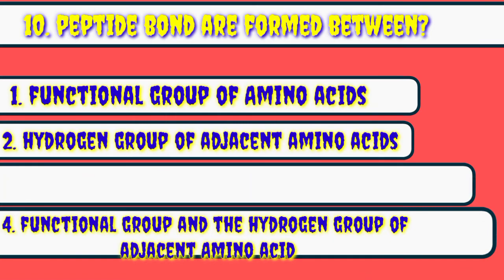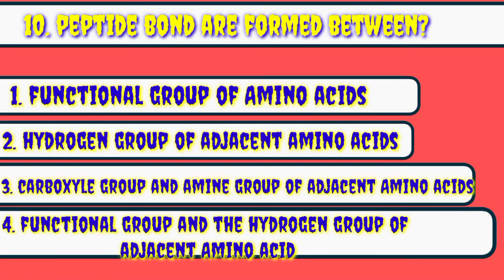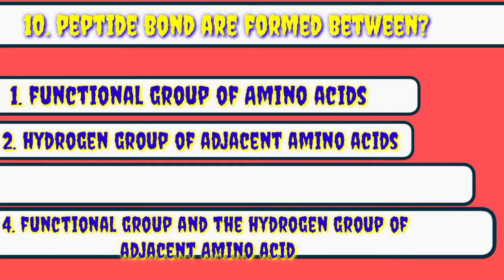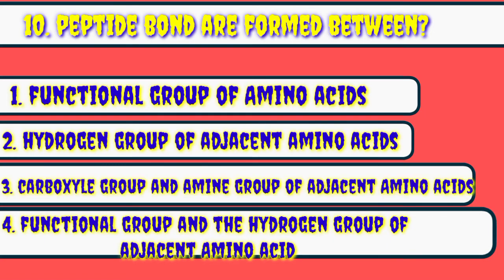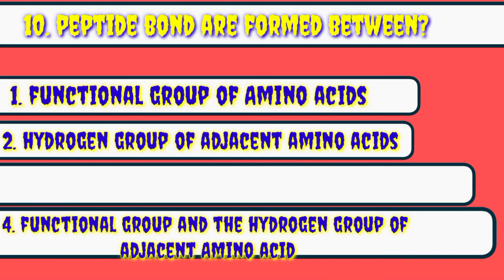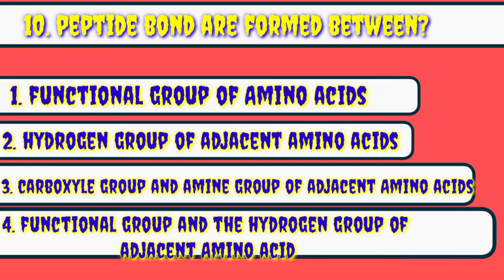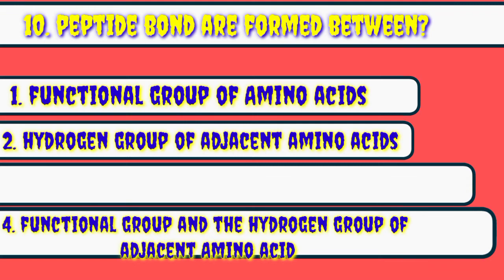Same as if you check the third option, it says that peptide bonds are formed between the carboxyl group of one amino acid and the amine group of an adjacent amino acid. So it is the correct option. Same way, if you check the fourth option, it says functional group and the hydrogen group of adjacent amino acids. It is also an incorrect option.